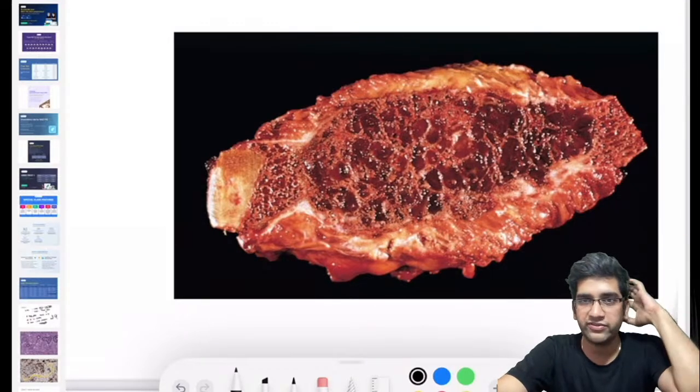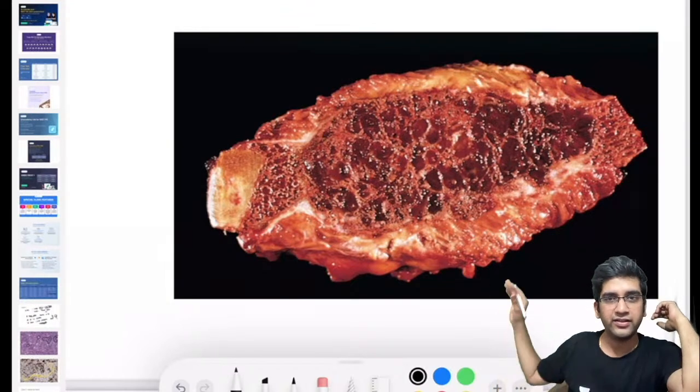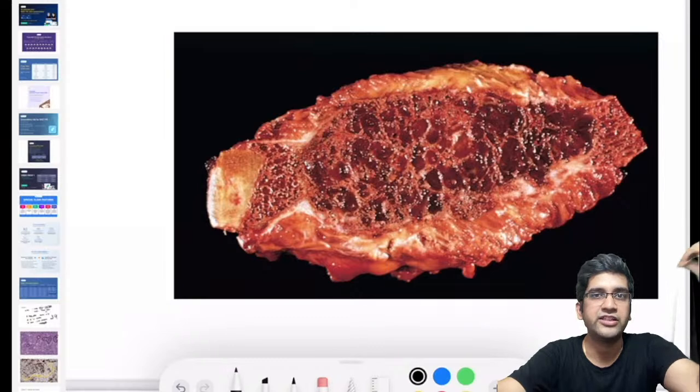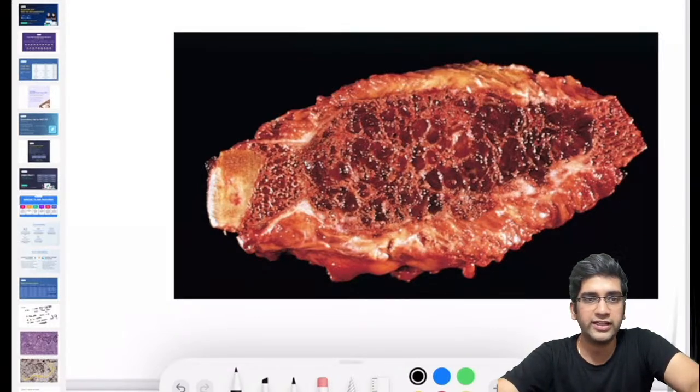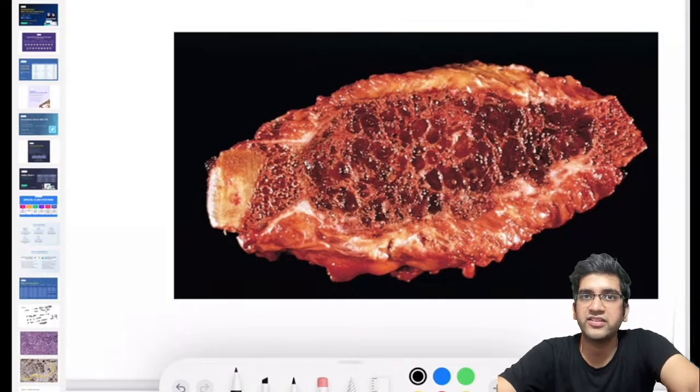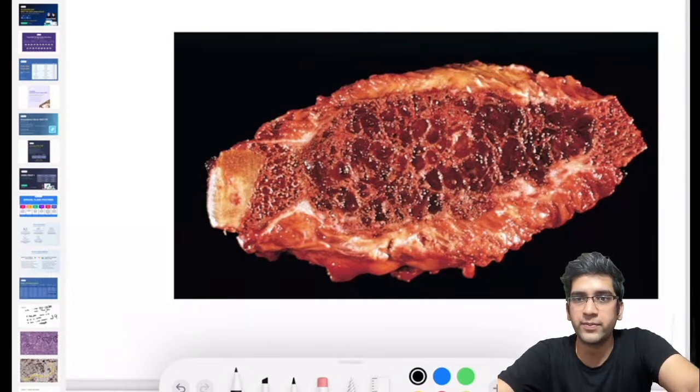Tell me, what are the differential diagnoses looking at this image? You have a very classical image. It's a finger lesion. What all comes to your mind? You can tell whatever comes to your mind. Maybe right, maybe wrong, doesn't matter. Anything which comes to your mind. First, is it neoplastic or infectious, inflammatory?